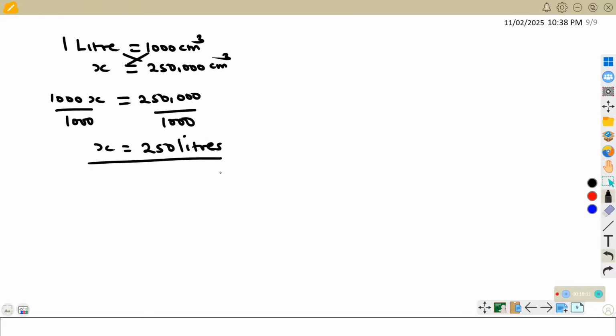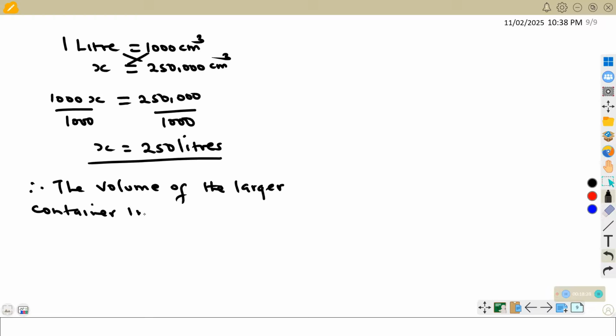So it means the volume of the larger container in liters is 250 liters.